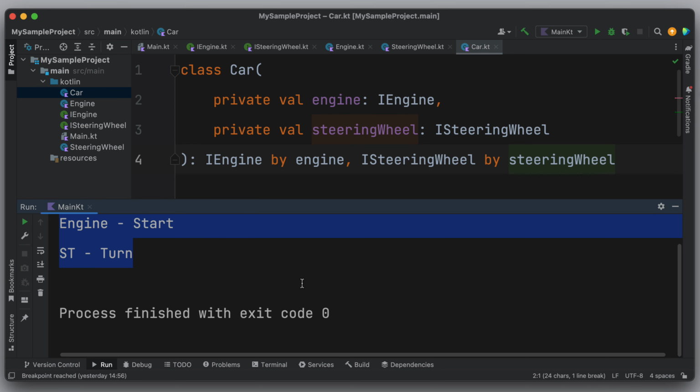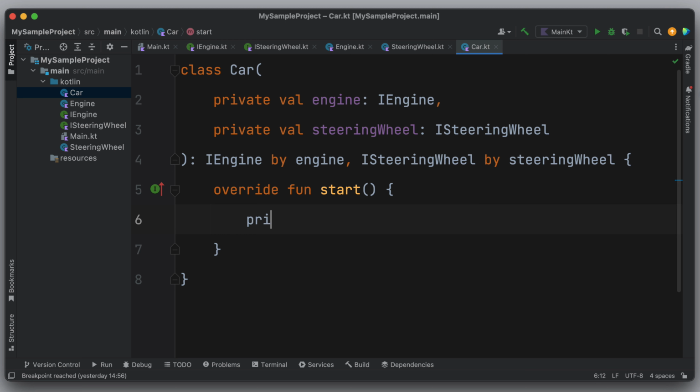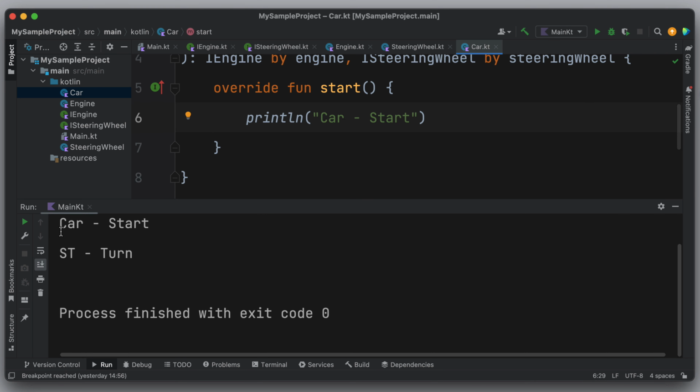But the other thing I want to mention is that we can override the functions. For example, if we like, we can override the start function and print another message. For example, car-start. Now if we run the project, instead of printing engine-start, it prints car-start.